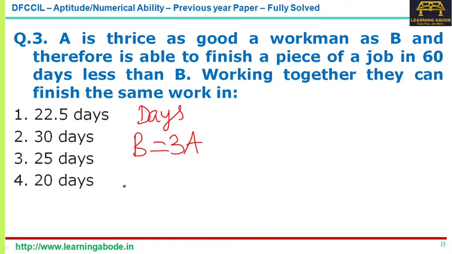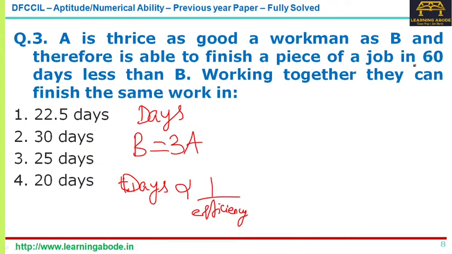You know, in time and work, number of days and efficiency are inversely proportional. So if A is thrice as good, B takes 3 times more time. So what is given here: together they can finish in how many days? That's the question asked.